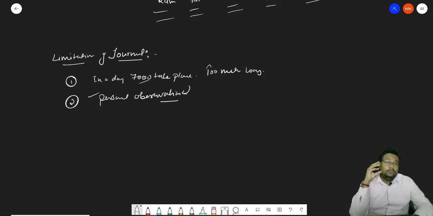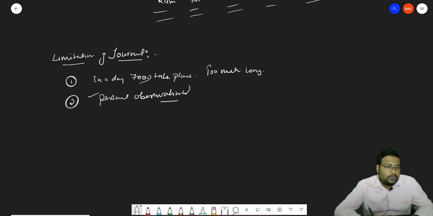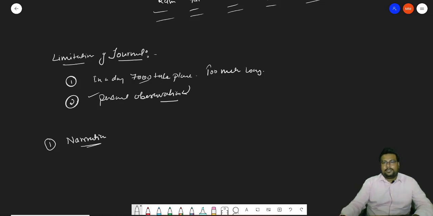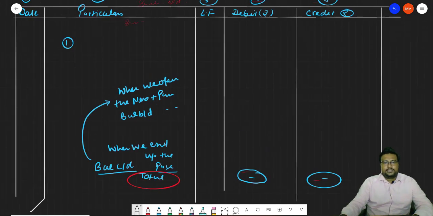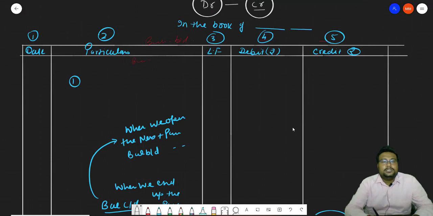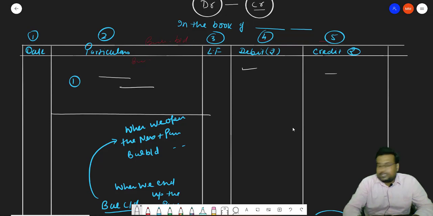So now how do we record the journal? How will we go for that? Before that, one more word is there which we will discuss every day, narration. What is the narration? I'm telling you. Just come to the format. Suppose a transaction you recorded in debit column, a transaction you recorded in credit column. But this can be understood by the person who is an expert in accountancy.